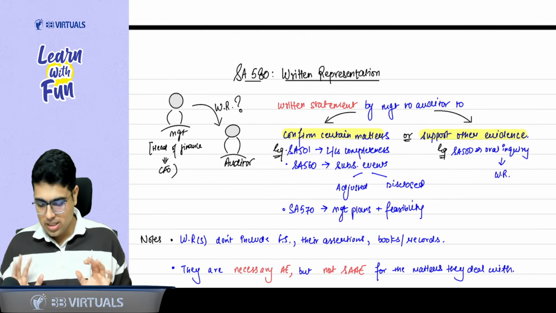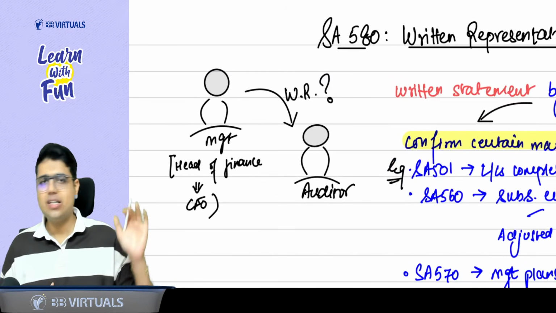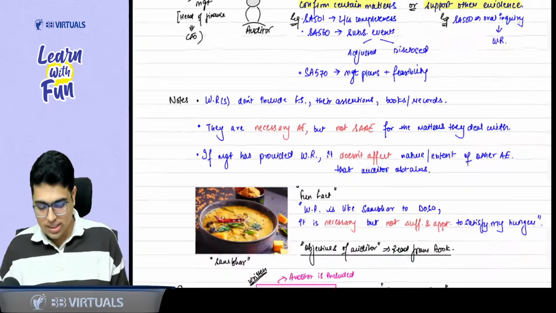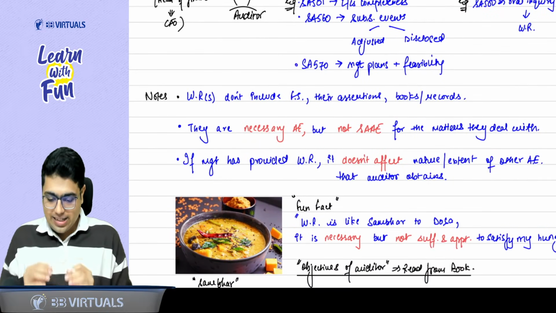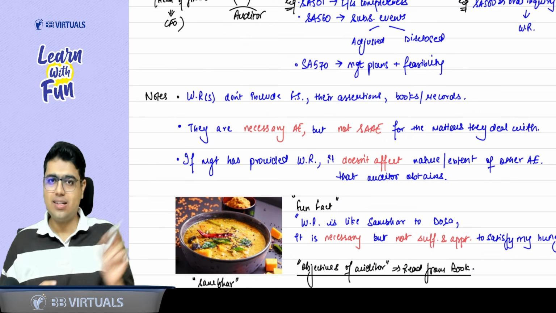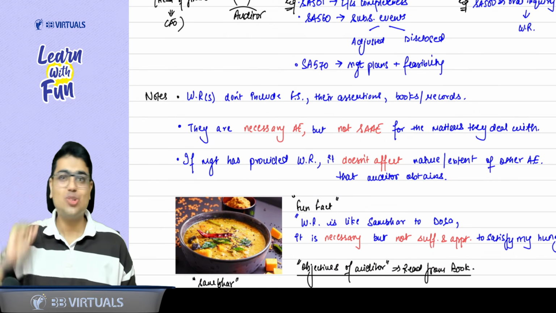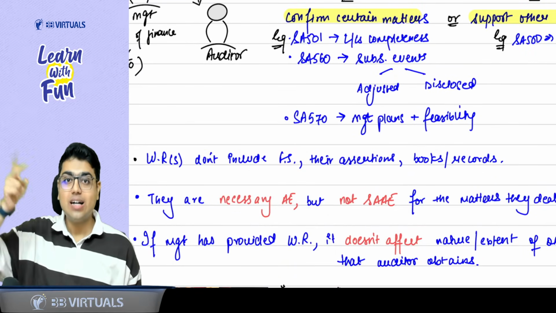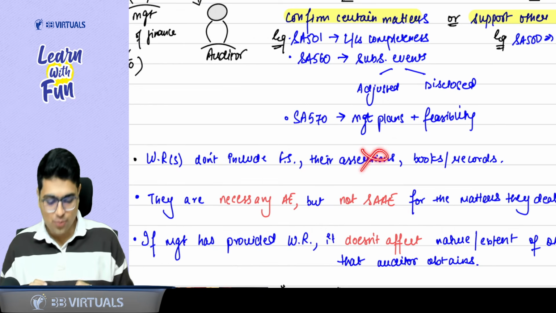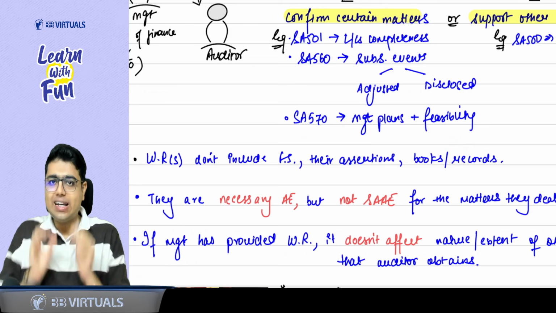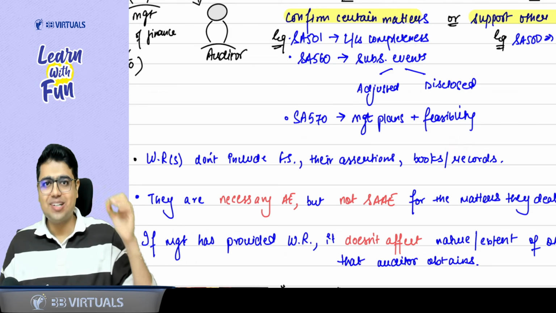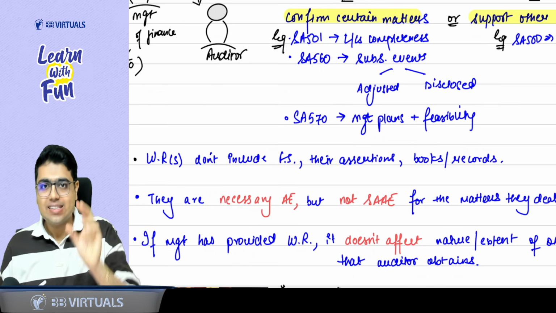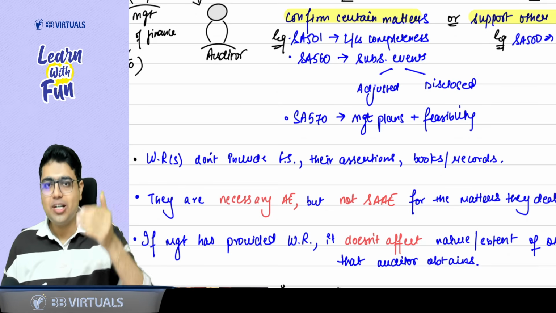Got it? Generally, who gives the written representation? It is given by the head of finance, generally the CFO of the company. Now, understand a few things. Written representation is written, so are financial statements also written representation? No. The assertions in the financial statement? No. The books and records? No. Written representation does not mean financial statements, assertions or books of accounts. These are separate written statements from the management to the auditor.